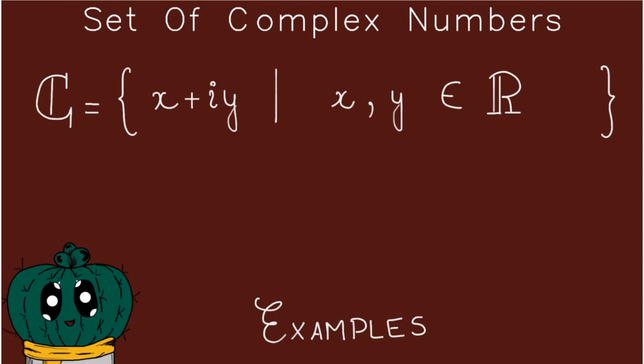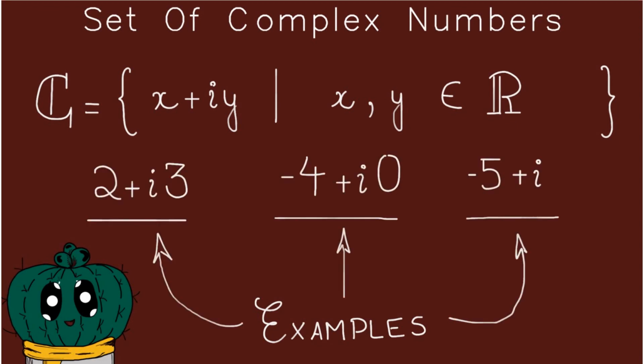Now some actual real life examples would be, let's say we use the real numbers for x and y, and we get the following results. So 2 plus 3 iota, and the way you say this is 2 plus iota 3, or 2 plus 3 iota. It doesn't really matter that much. And then we have another example, -4 plus iota 0, or -4 plus 0 iota, which just comes out to be equal to the number -4.